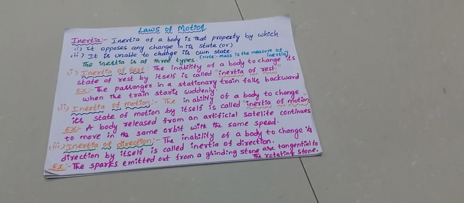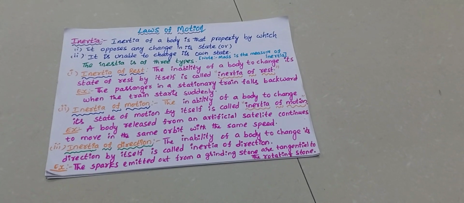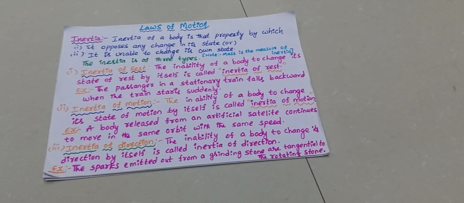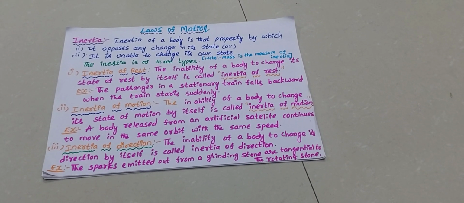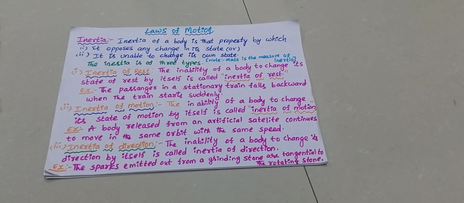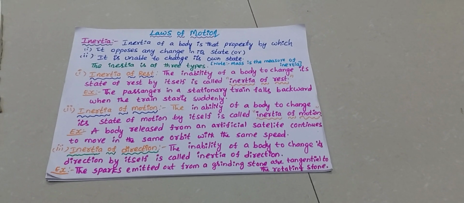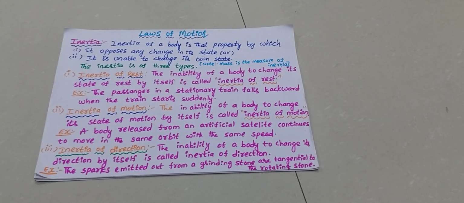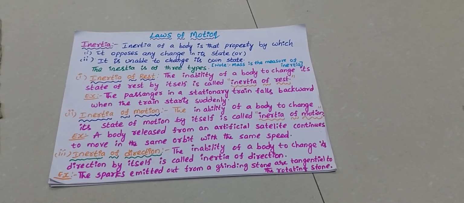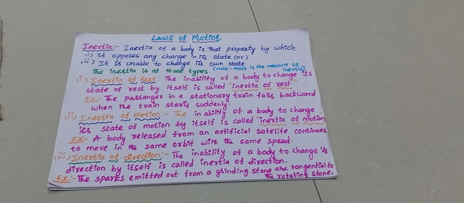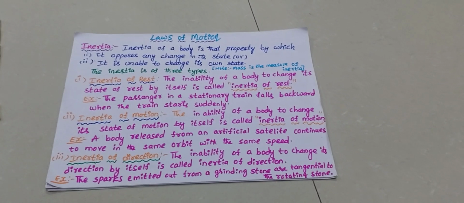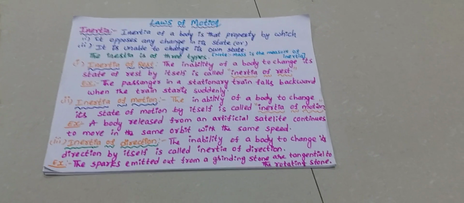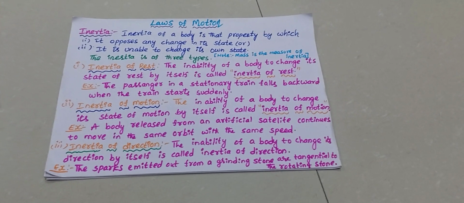First of all, the main important definition is inertia. What is inertia? Inertia of a body is that property by which it opposes any change in its state, or it is unable to change its own state.